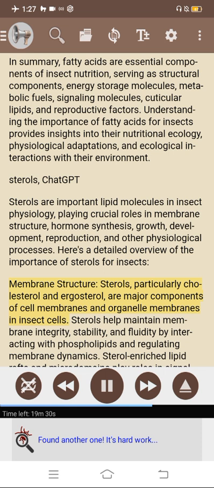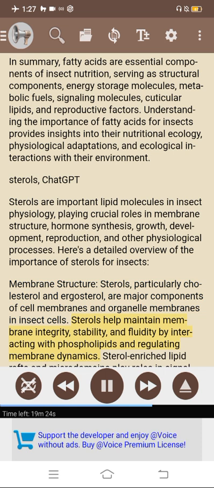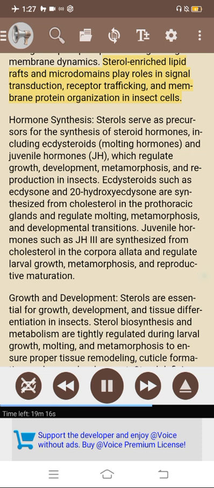Membrane structure. Sterols, particularly cholesterol and ergosterol, are major components of cell membranes and organelle membranes in insect cells. Sterols help maintain membrane integrity, stability, and fluidity by interacting with phospholipids and regulating membrane dynamics. Sterol-enriched lipid rafts and microdomains play roles in signal transduction, receptor trafficking, and membrane protein organization in insect cells.